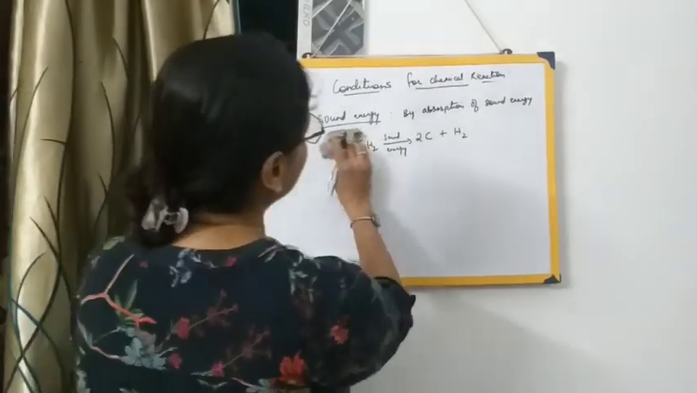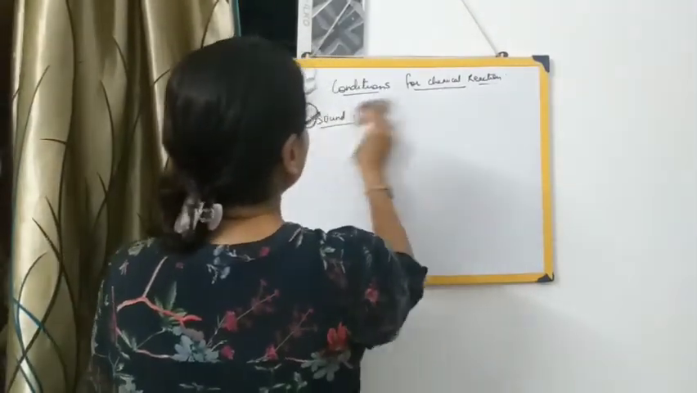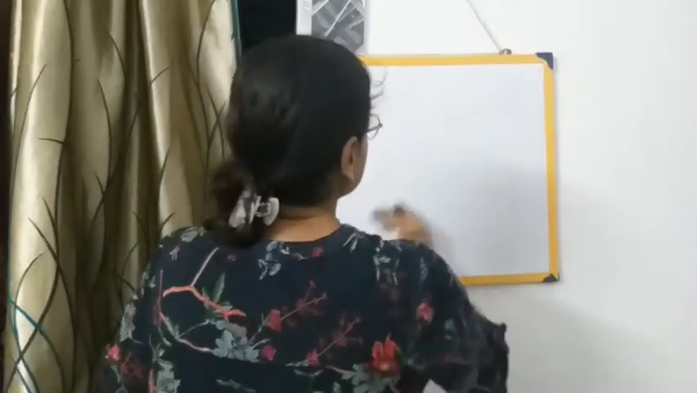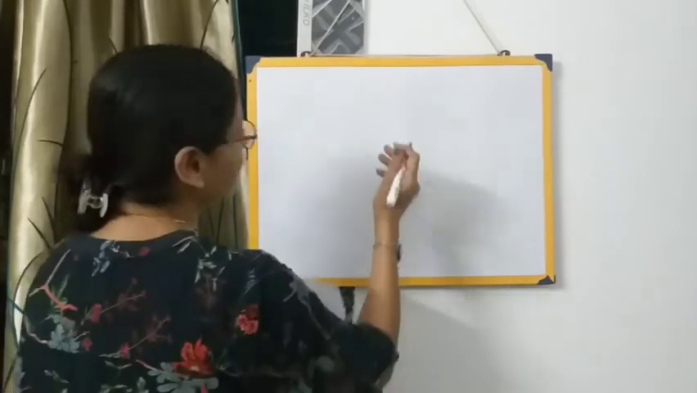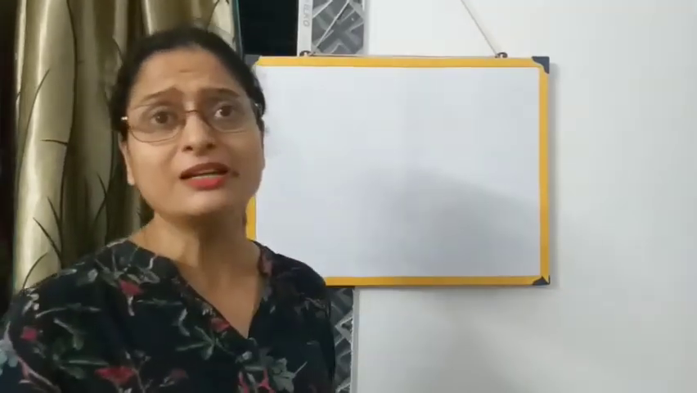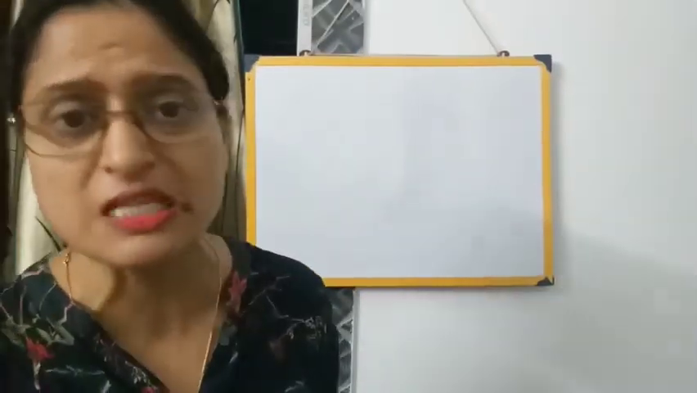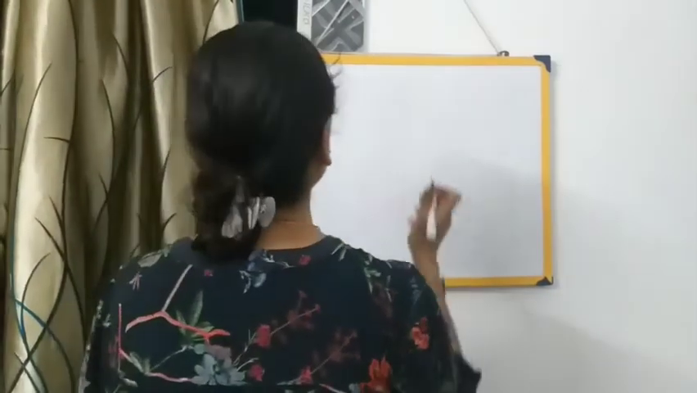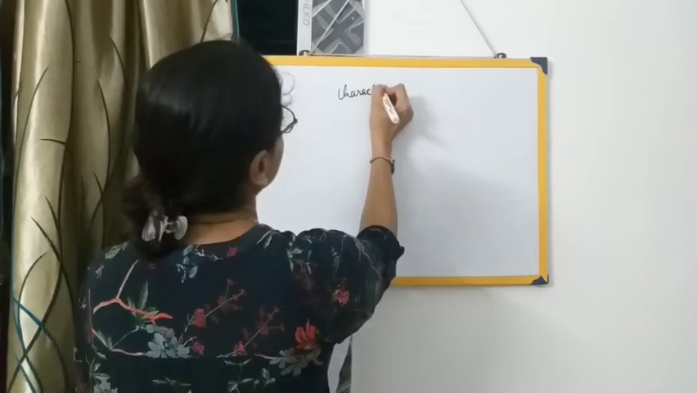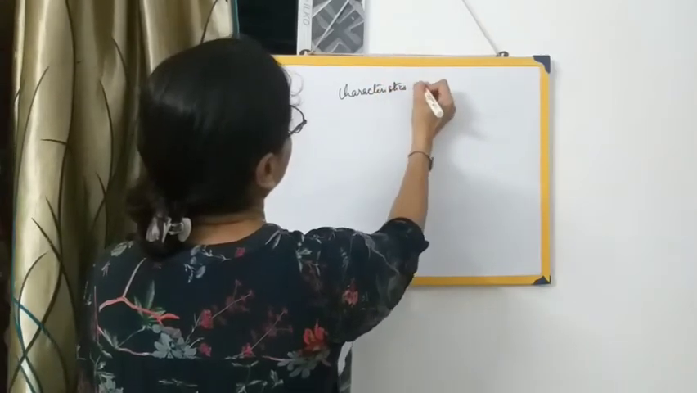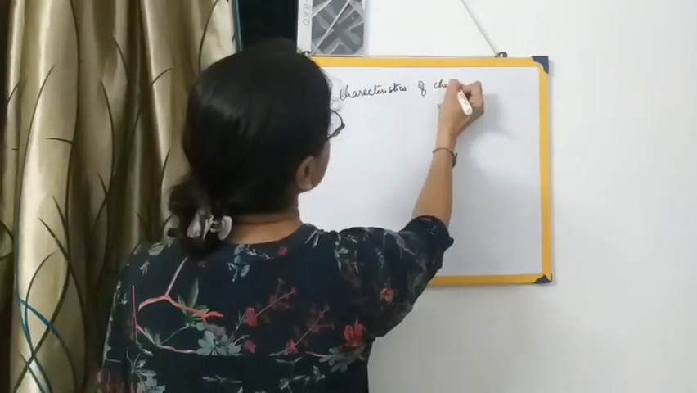Now whenever a chemical reaction takes place, something happens, something that you can see when a chemical reaction takes place. So there are certain characteristics, certain changes that take place when a reaction takes place. So, characteristics of chemical reactions.